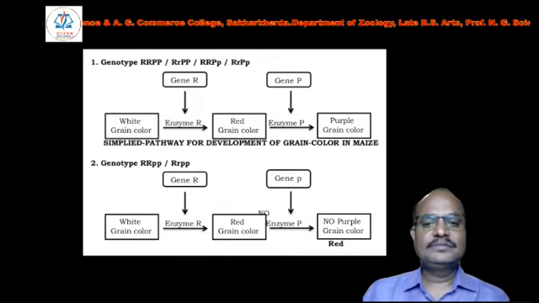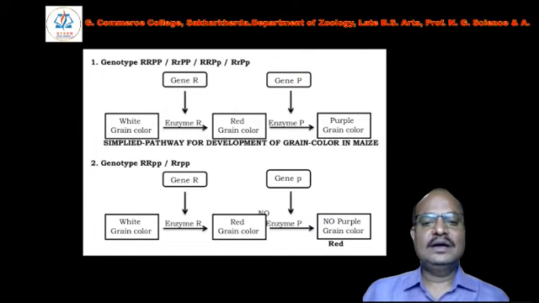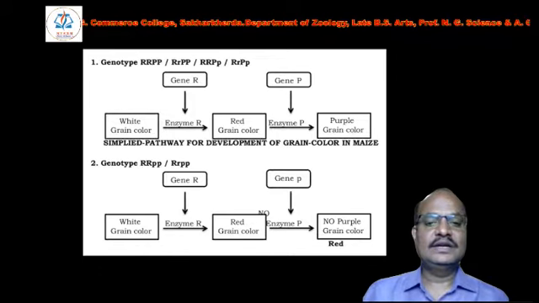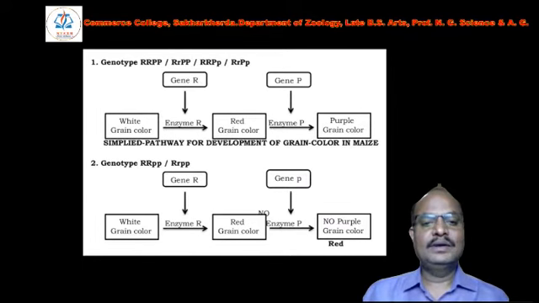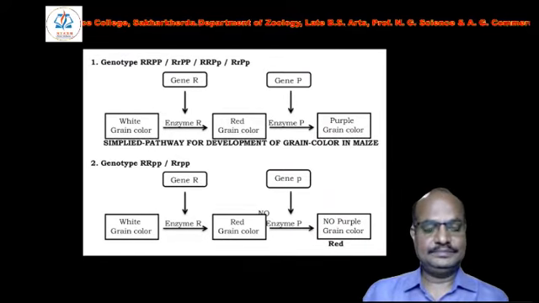In the other case, when capital R and small p are present, in the white grains, enzyme R acts and produces the red grain color, but capital P is absent, so no enzyme will convert red color to purple. Hence the grain color that appears here is red.